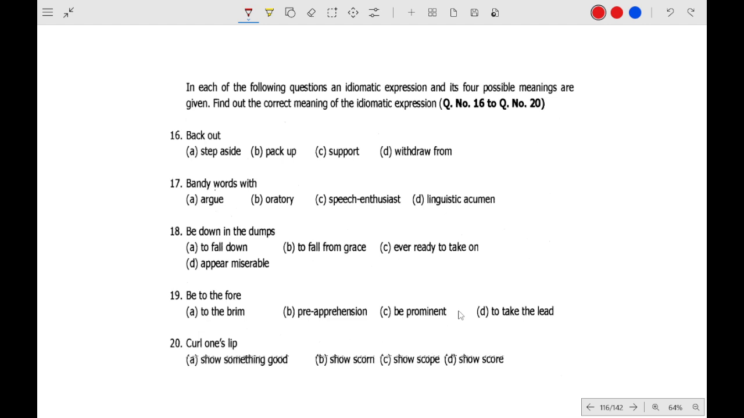Then the possible meaning is idiomatic, the correct meaning. Back out, that means withdraw from. Bandy words, that means argue. Be down in the dumps means appear miserable. Be to the fore means be prominent. Curl one's lip, that means show scorn.